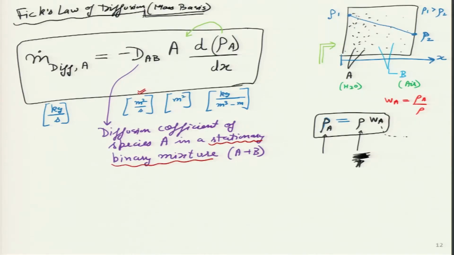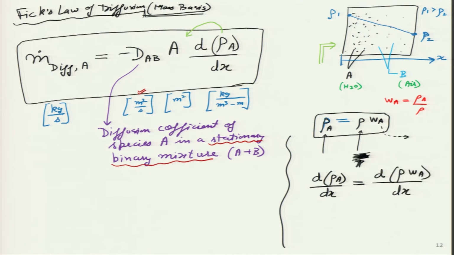So, I can clearly see that the density of smoke there is greater, here it is medium, and the smoke has not reached towards the left side. So, there the smoke density is less, but I can replace that variation in density with the variation in mass fraction, which means if I do that mathematics over here, d rho A by dx, I can write as d rho into W A by dx, and since the variable now has become W A, this is the variable and rho becomes a constant,